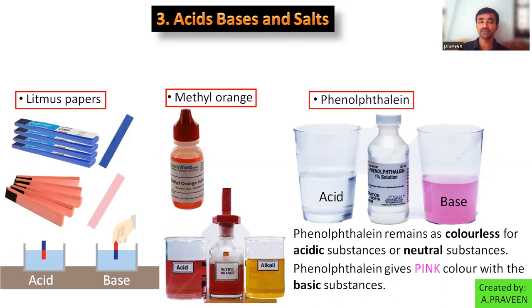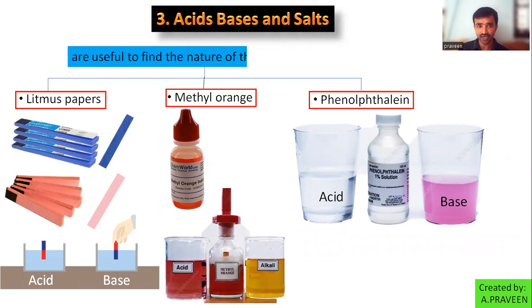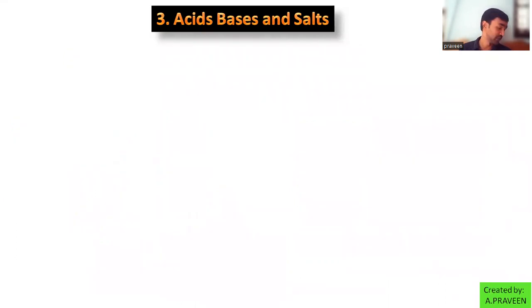Blue changes to red: acid. Red changes to blue: basic. So these three are used as indicators here. These litmus papers, methyl orange, and phenolphthalein are useful to find the nature of the given substances. So this is the introduction part of your lesson. It is given on the starting page, page number 33.